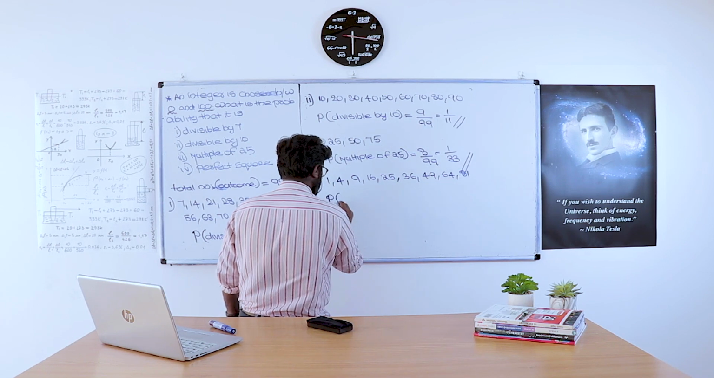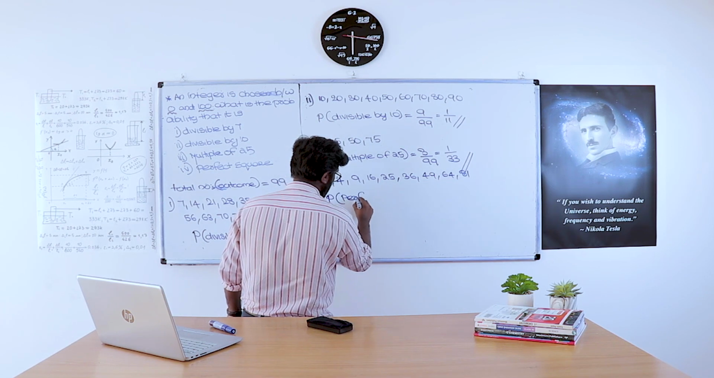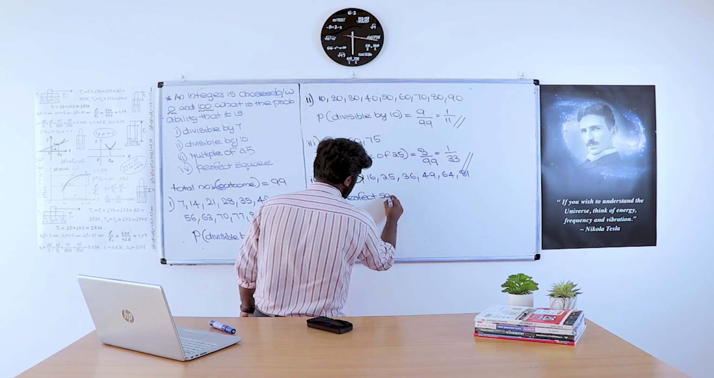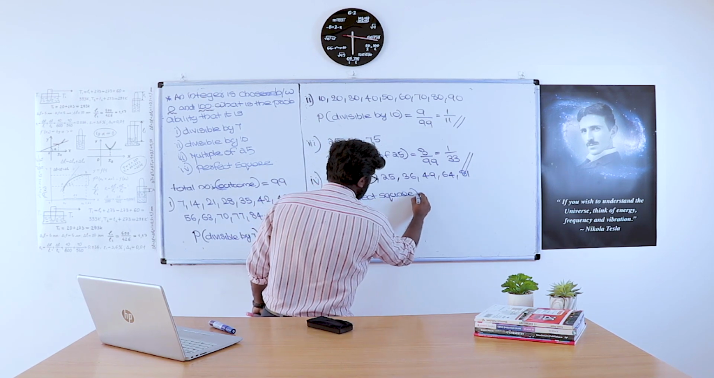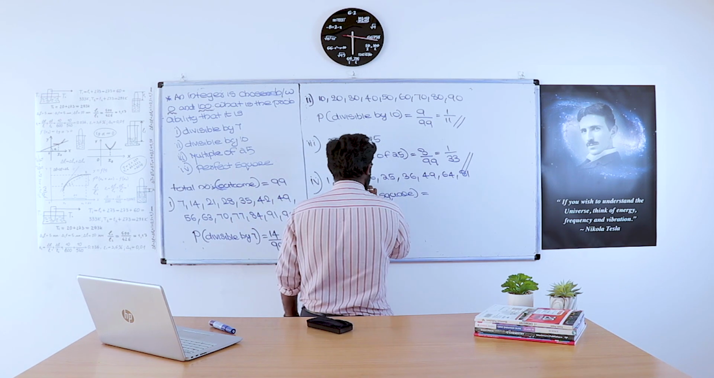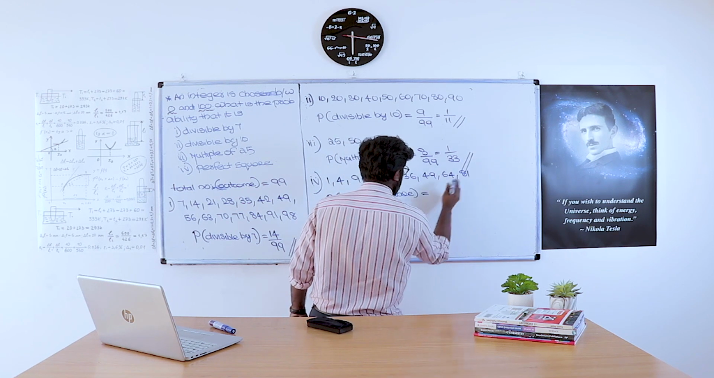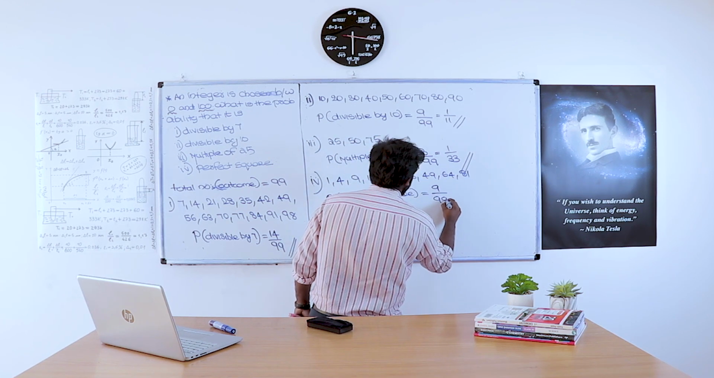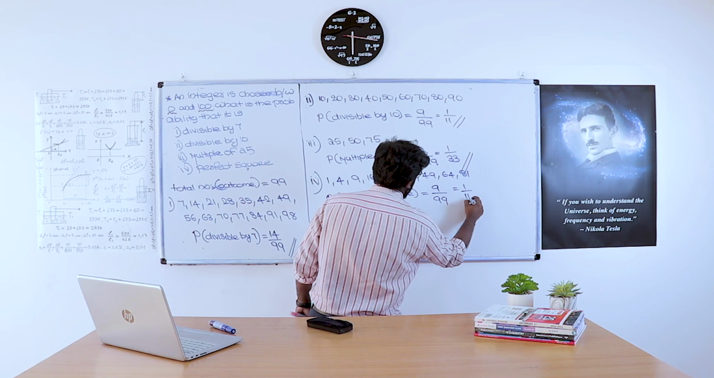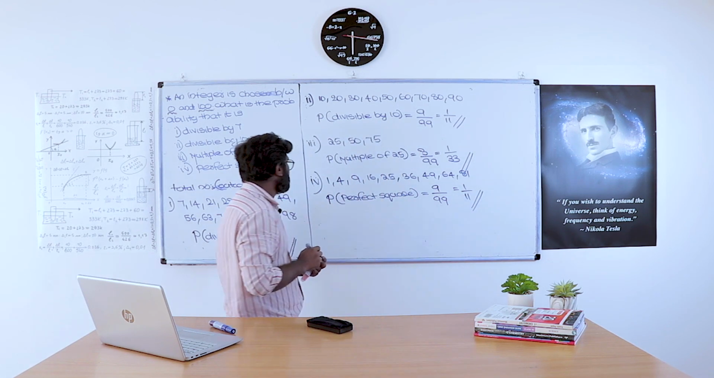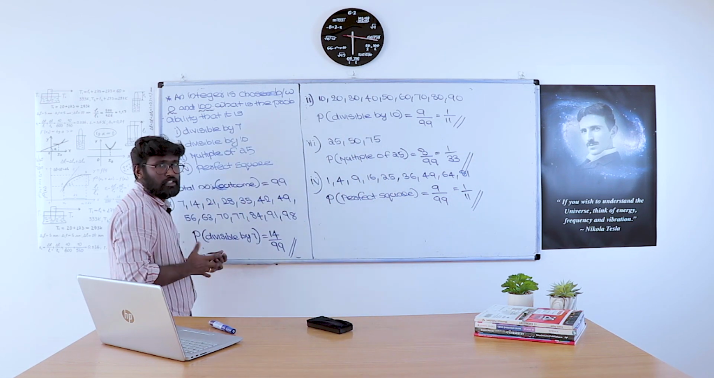So the probability of getting a number which is a perfect square equals 9 by the total outcome 99, that is equal to 1 by 11. So that's all about the problem.